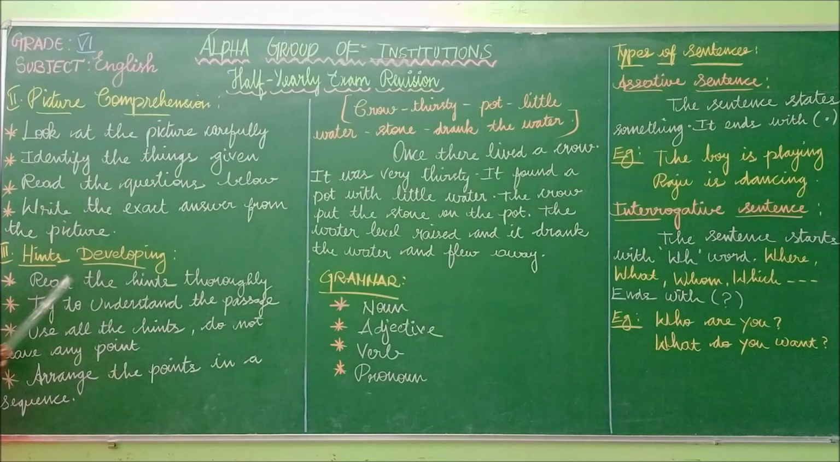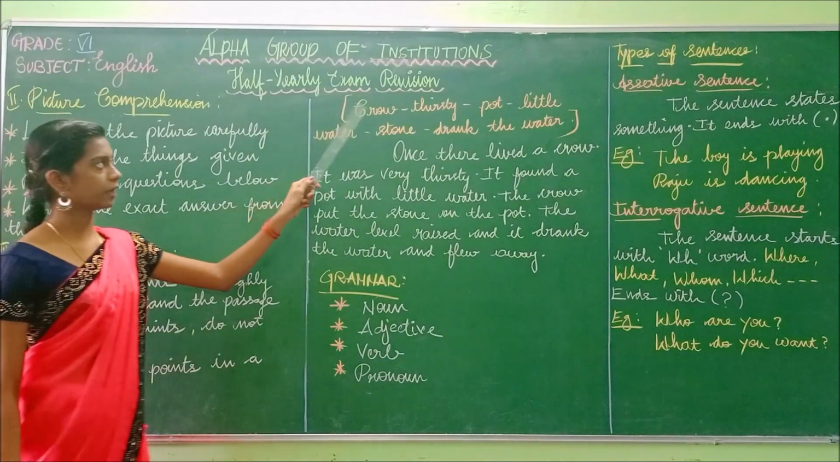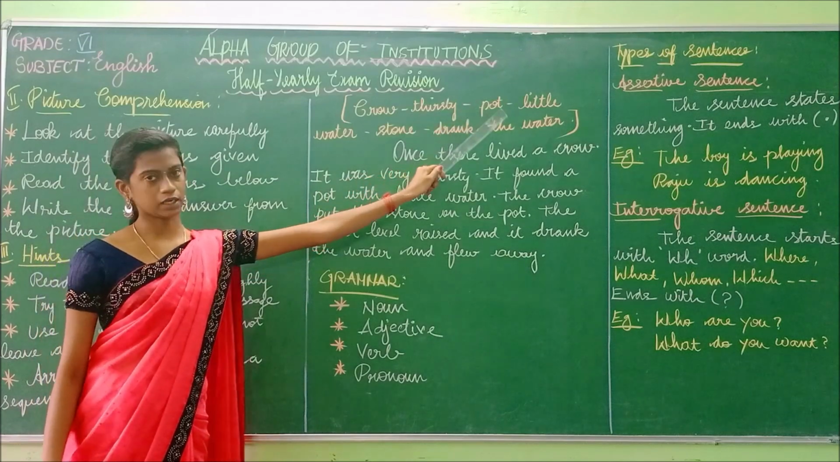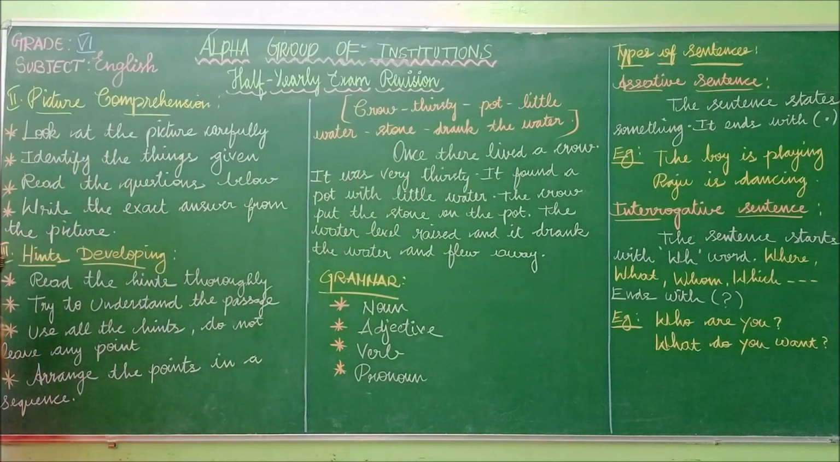The first point, read the hints thoroughly. You have to read the given hints properly. Hints means this, for example: crow, thirsty, pot, little. So this is the hint, and you have to read the hints properly. Try to understand the passage. You have to read each hint and create your own idea by reading the given hints.